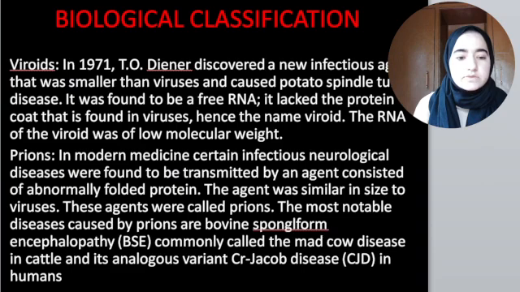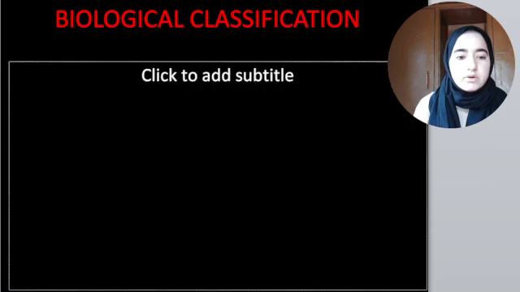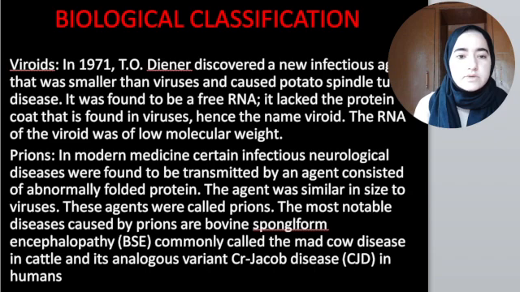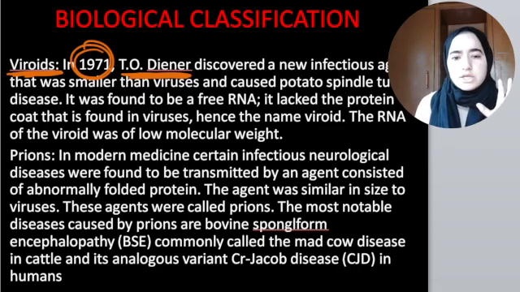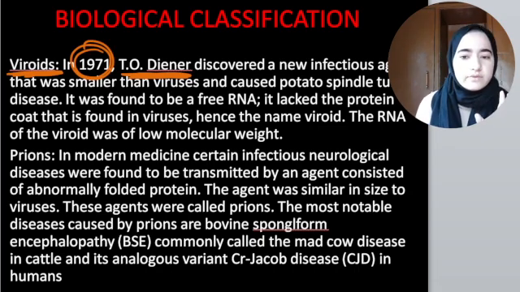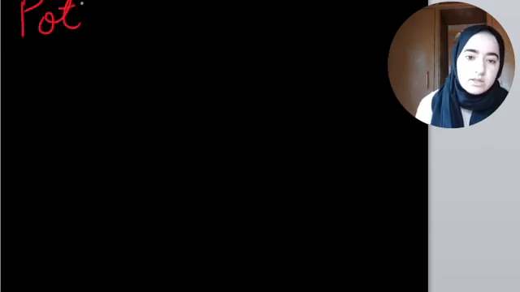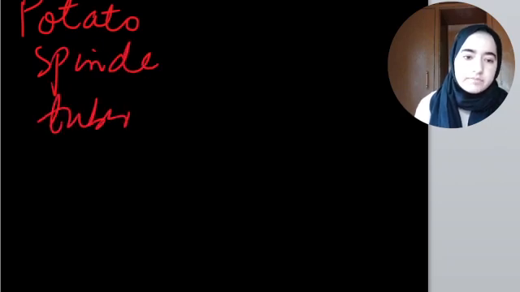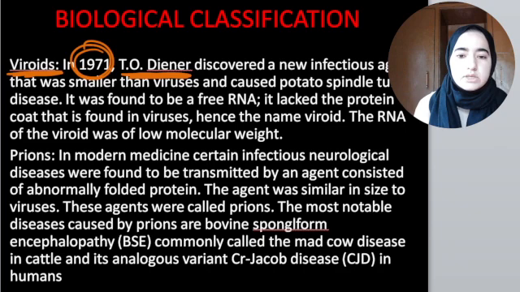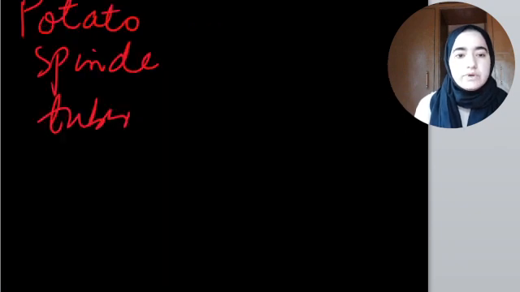After viruses, we have one more category known as viroids. Viroids were given in 1971 by T.O. Diener. He saw some infectious agents which are similar to viruses but are not viruses, and they cause potato spindle tuber disease, and they include free RNA.